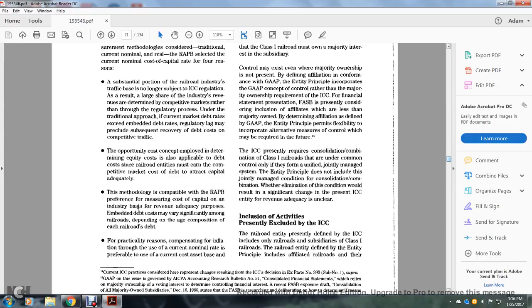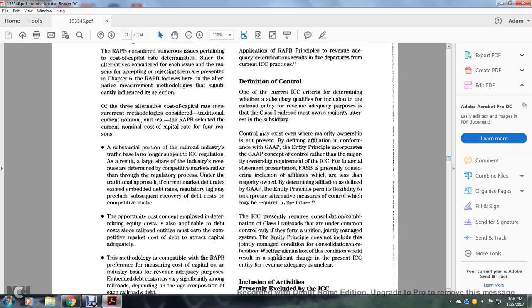The methodology capable of a Railroad Accounting Principles Board preference is measured with the capital of the industry. Based on the revenue adequacy purpose, the embedded cost of debt must vary significantly among the railroads, depending on the age and composition of the railroad's debt. The particular region with the compensation of the inflation for the use of the current nominal rate is preferable, using the current cost of asset and base.